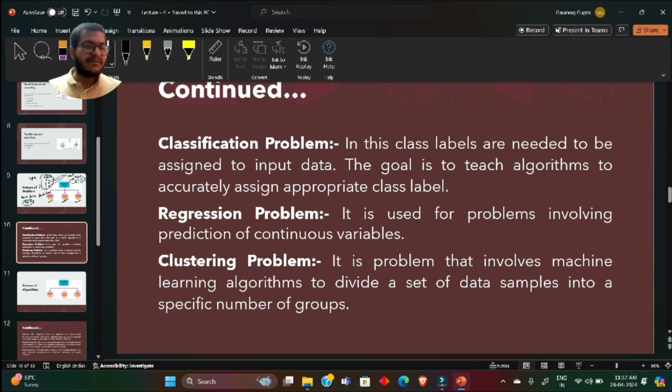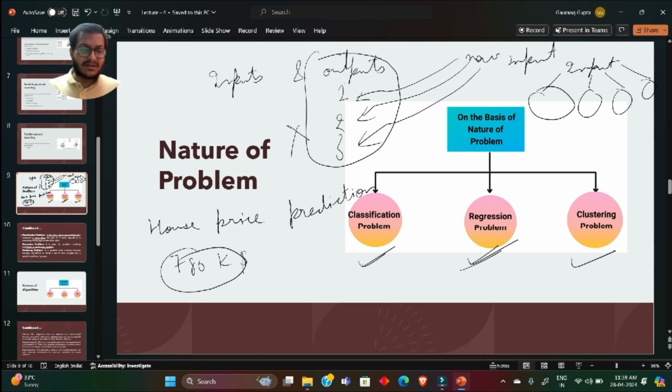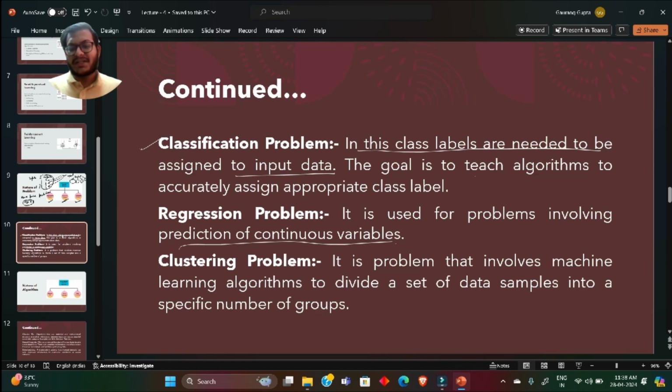Let me change the color of the pen. Yeah. So classification problem: in this, class labels need to be assigned to the input data. The goal is to teach algorithms to accurately assign appropriate class labels. In regression problems, it is used for problems involving prediction of a continuous variable. See, I was telling you here that this is a continuous variable, this 780k. In clustering problem, it involves machine learning algorithms dividing a set of data into a specific number of groups.